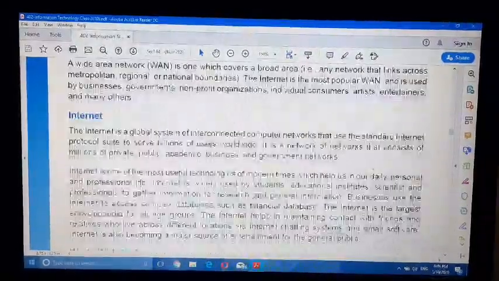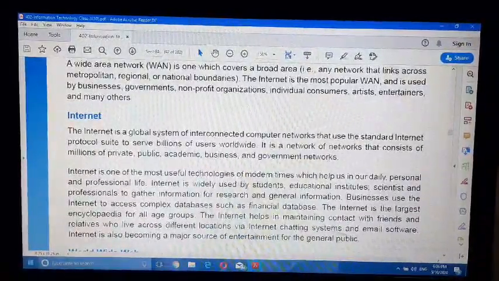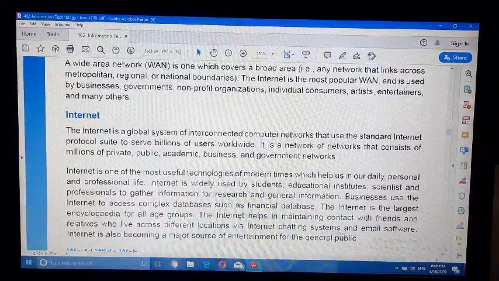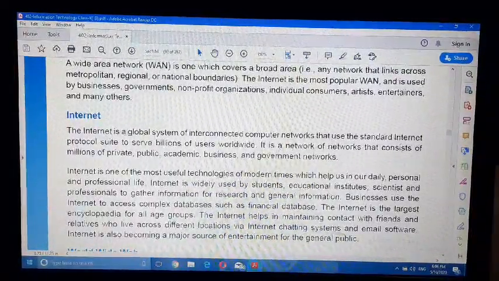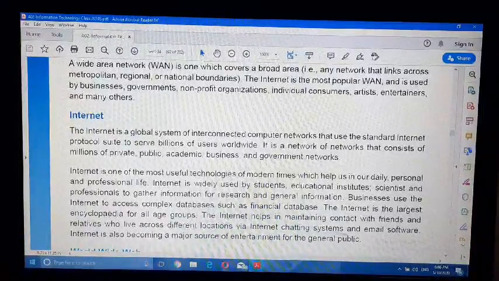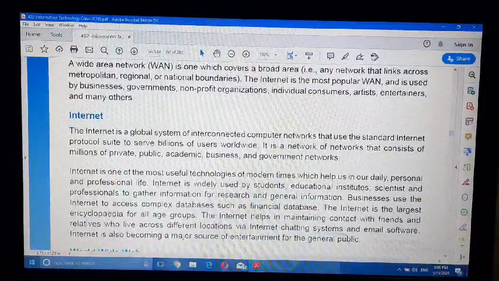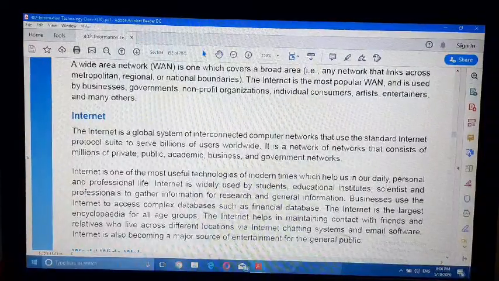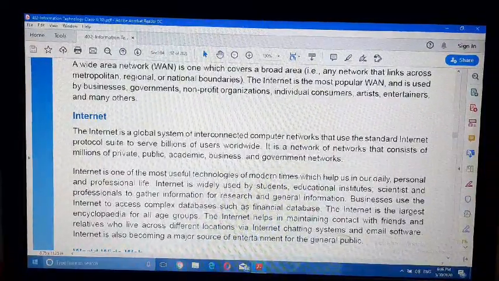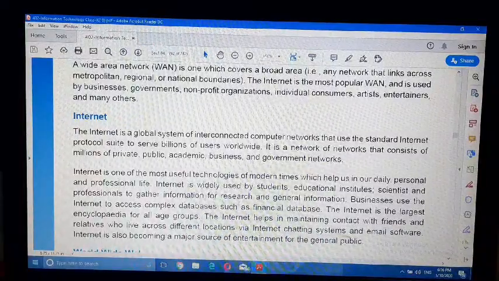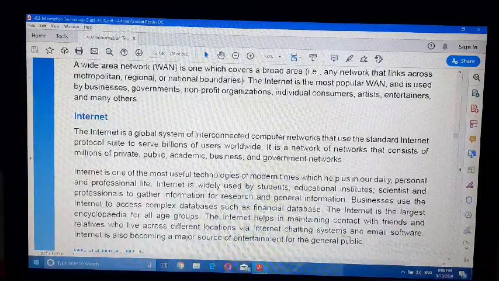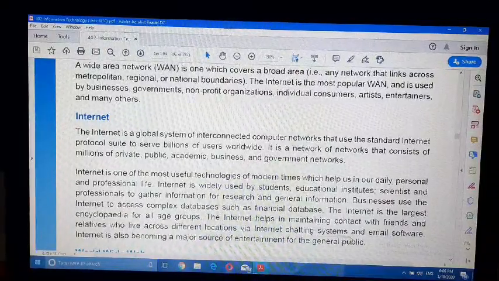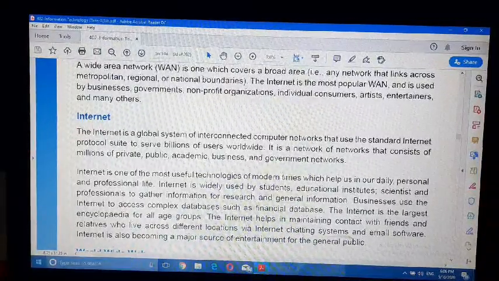Next topic is Internet. We know what is Internet. It is officially defined as a network of networks. Network of networks, which means all the networks over the world connected to each other and make a network that is called Internet.